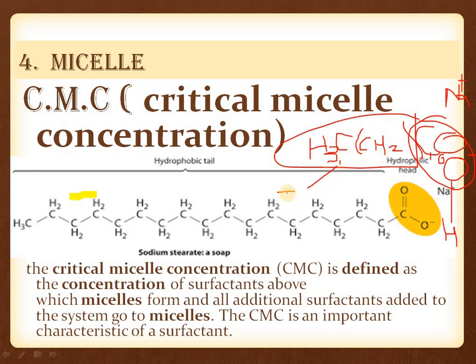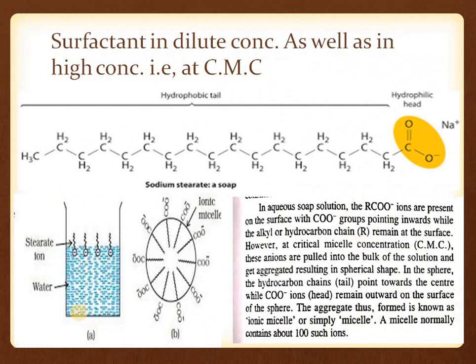This tail is hydrophobic in nature and the head is hydrophilic in nature. Because the tail is organic, containing carbon and hydrogen, it is hydrophobic, meaning hating water. But the head has a negative charge, so it is polar, so it is hydrophilic, meaning water attracting. This we will check next, with the concentration of surfactants and their dilutions or CMC. So we know that this is the head, which is hydrophilic, and this chain is hydrophobic.